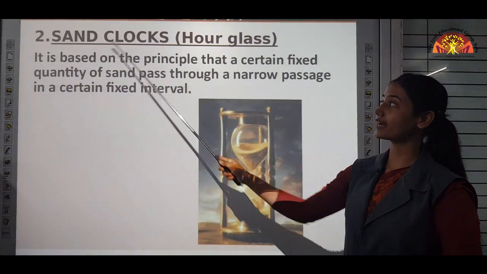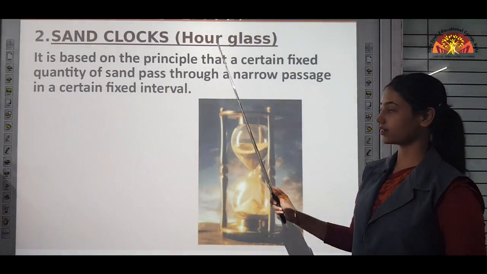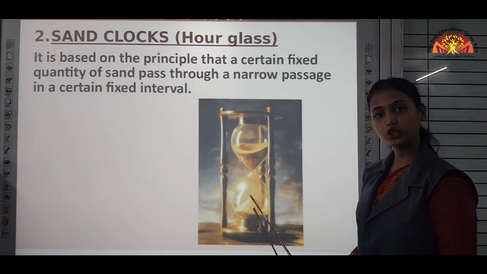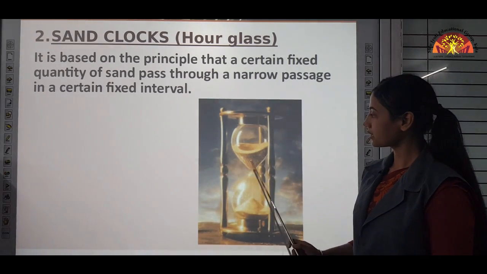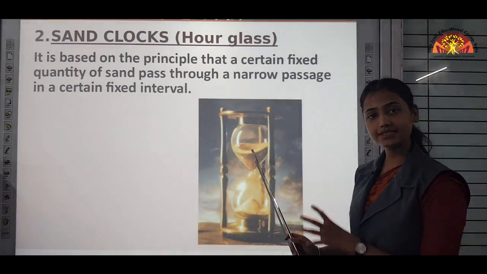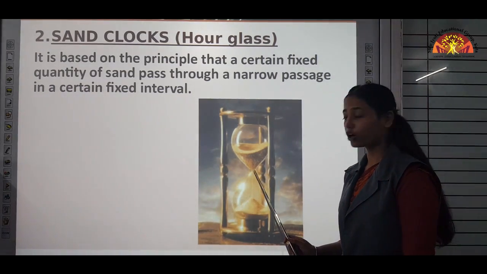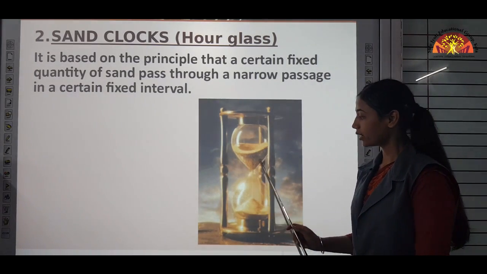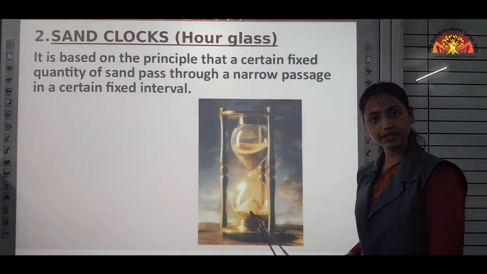The next is the sand clock, or we call it an hourglass, and it looks like this. It has 2 parts, the upper part and the lower part. In the upper part, we fill it with sand, and there is a very small opening, a narrow passage through which this sand empties into the bottom container.